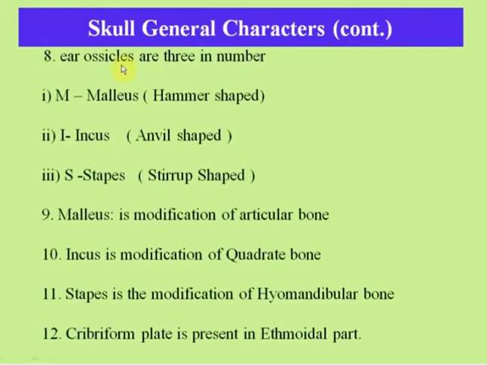Next, the ear ossicles also come in skull bones and are 3 in number. These are malleus, or hammer shaped; incus, or anvil shaped; and stapes, or stirrup shaped bones. Malleus is a modification of the articular bone, incus is a modification of the quadrate bone, and stapes is a modification of the hyomandibular bone. Cribriform plate is present in the ethmoidal part of the skull.